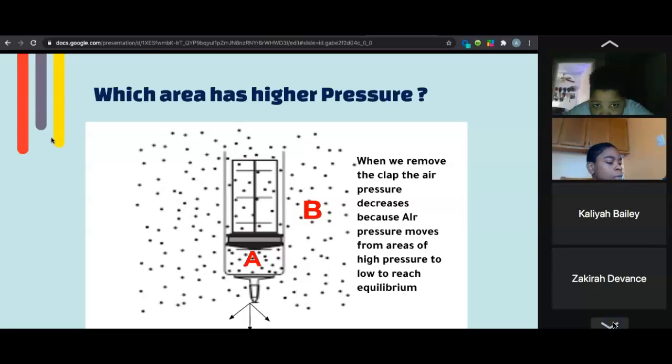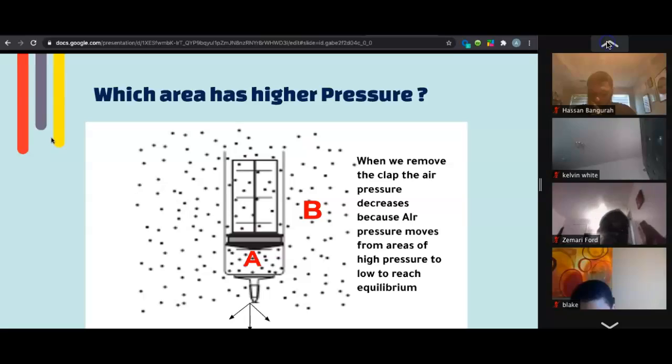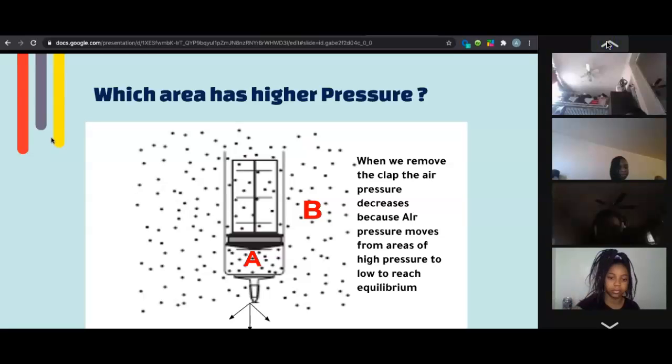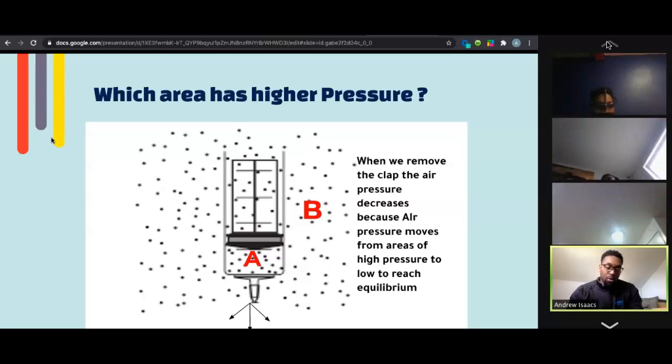So everyone understands that areas of high pressure move to areas of low pressure, so that we can reach what we call equilibrium, or where there is no pressure being applied. Right? There's neither high nor low. Everything is equal. Okay.